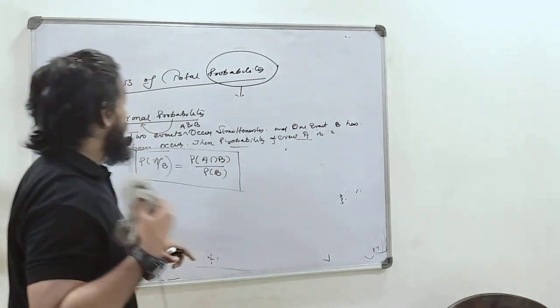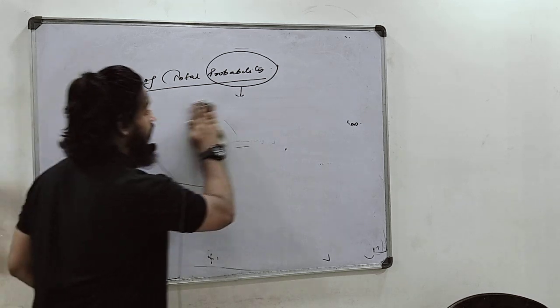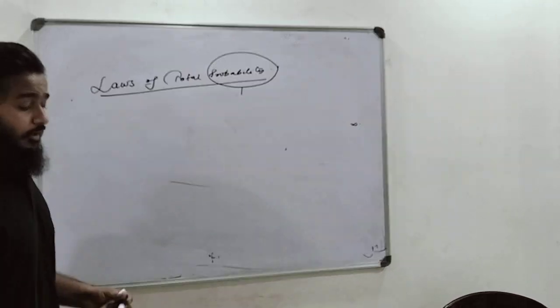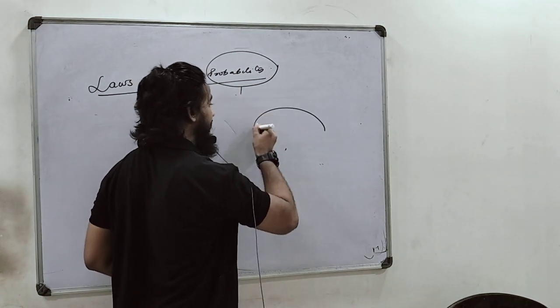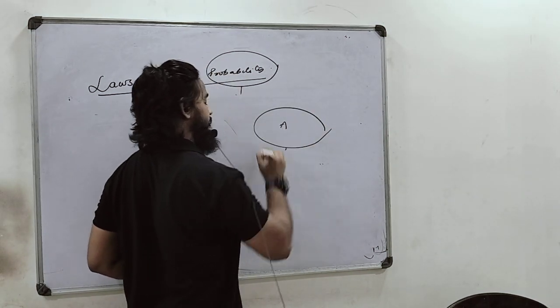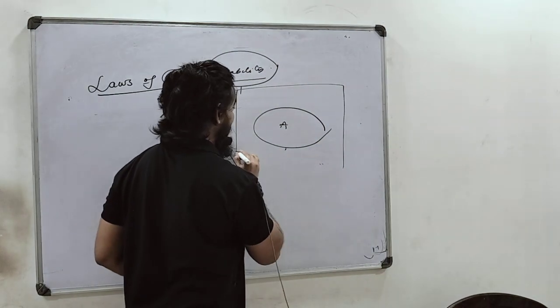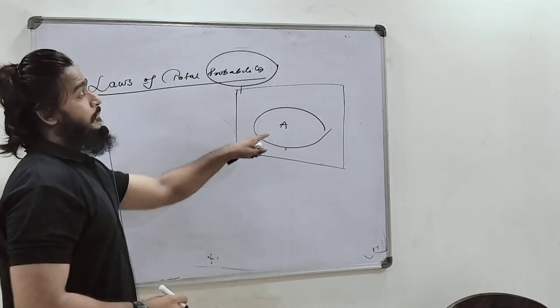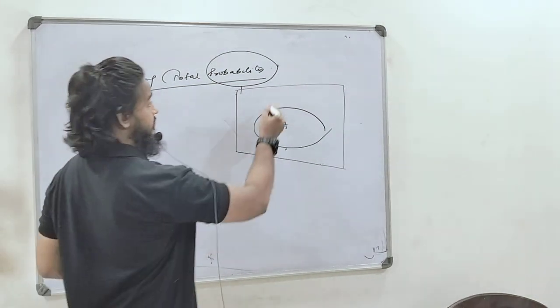Now we come back to the topic, what is the law of total probability? Okay, what is the law of total probability? So the law of total probability says that suppose you want to find the probability of event A, and this event is connected with some events.